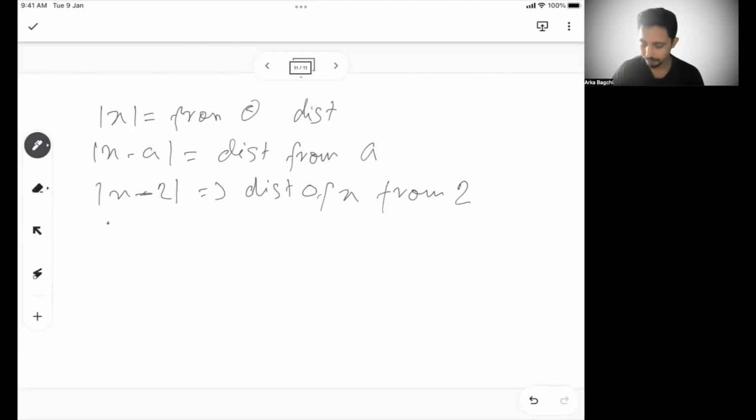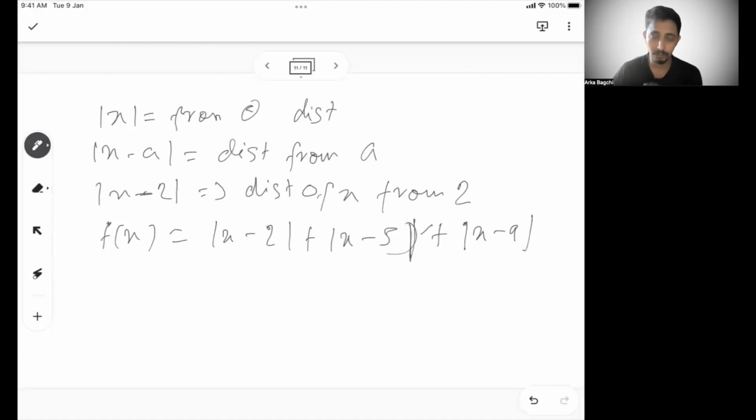So let's say there is an equation. Let's say f(x) is equal to mod of x minus 2 plus mod of x minus 5 plus mod of x minus 9. So this is a rule, let's say this is an equation or an expression.